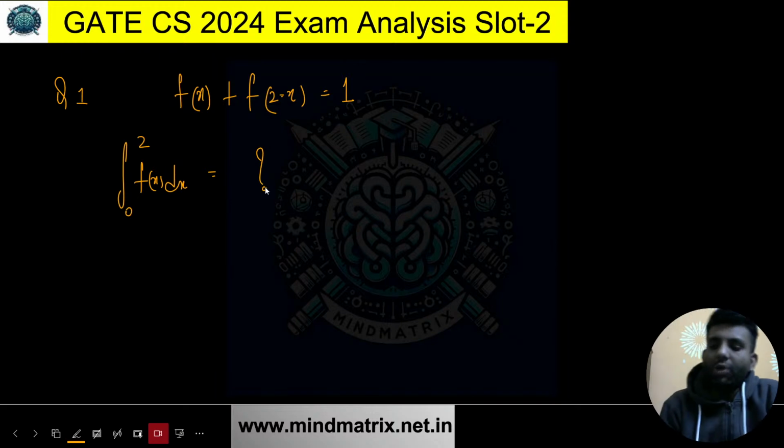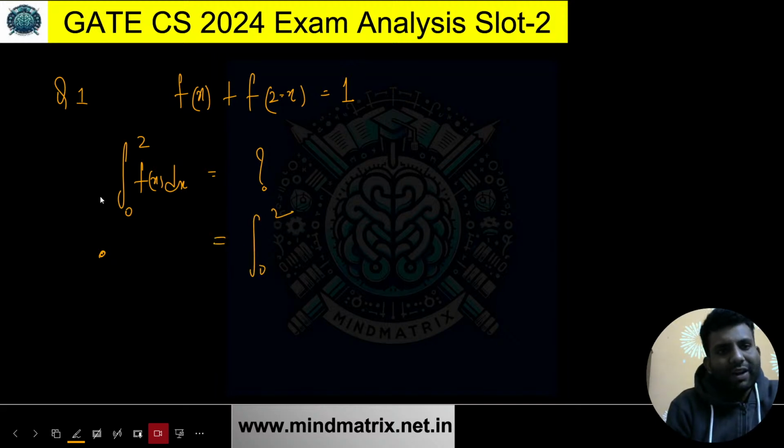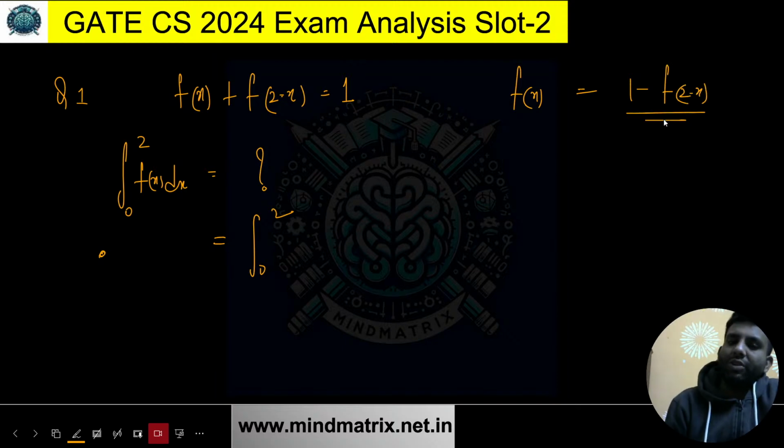So how do we solve this? This is a very simple problem. Let's have a look at this. Let's say this is our integration, and it is going to be equal to the integral from 0 to 2. Let me write what would be my f(x). You just use this equation. Your f(x) is going to be 1 minus f(2 minus x). I hope you agree with me on this. This is going to be very simple, and do tell me in the chat if you're there how many of you have done this question correctly.